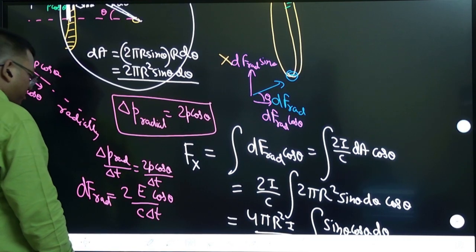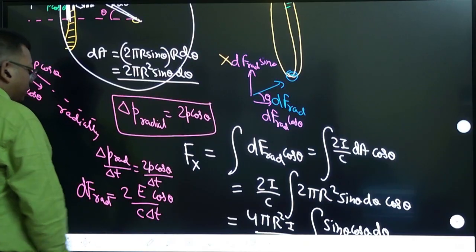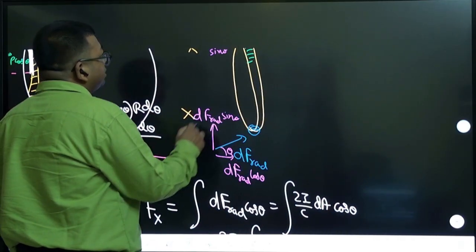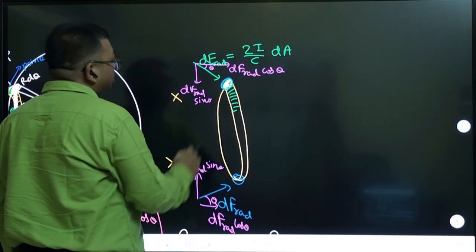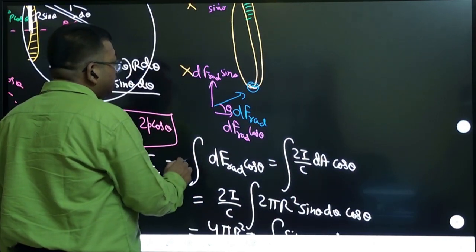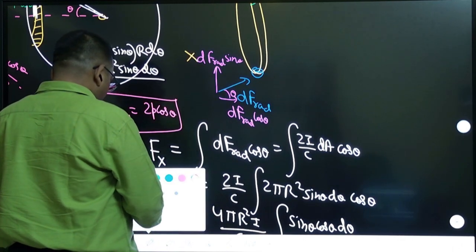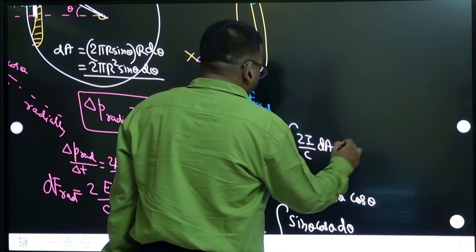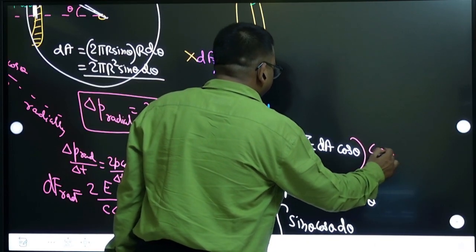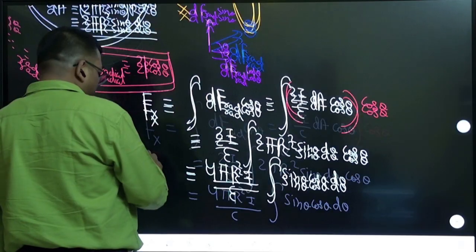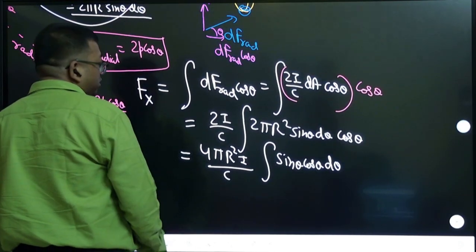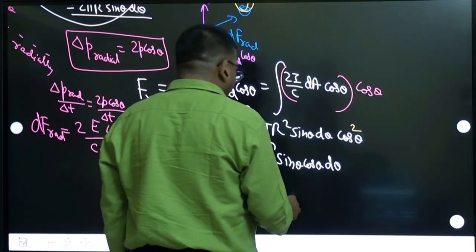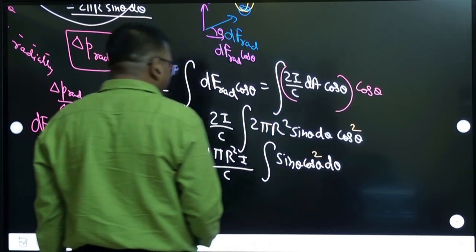Energy by C delta T also. So one cos theta also comes here. Okay, one additional factor of cos theta will also come here in dF. So in dF one additional cos theta factor will come, and then that term will come here. Extra cos theta factor will come. So this and extra cos theta factor is also coming here. So when you do this calculation, what do you get? That is where the mistake is in the book. Okay. So extra cos theta means cos square theta factor will come.